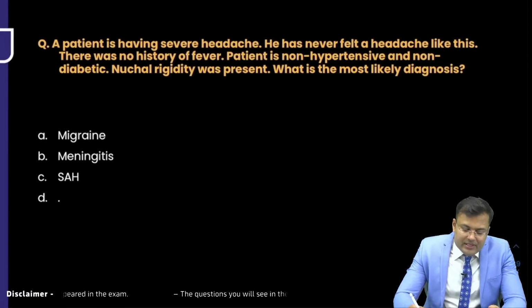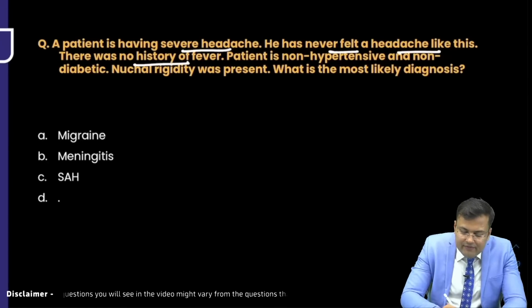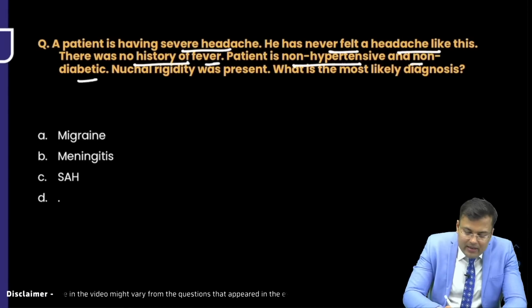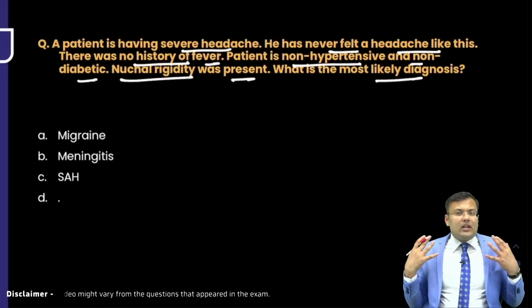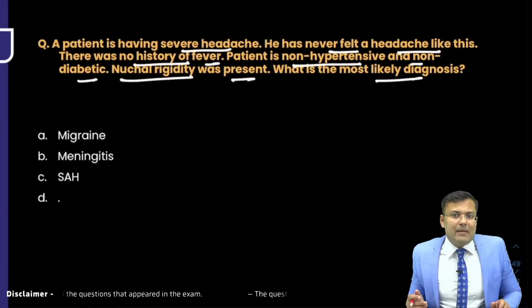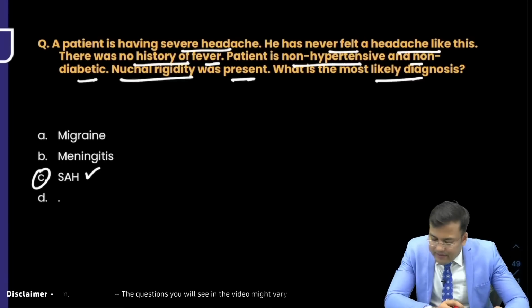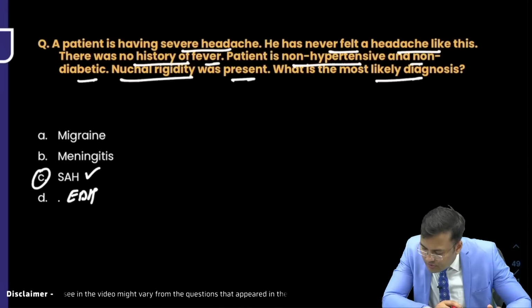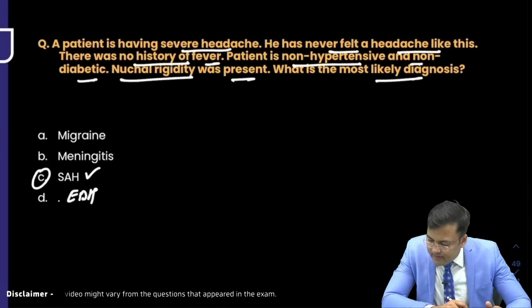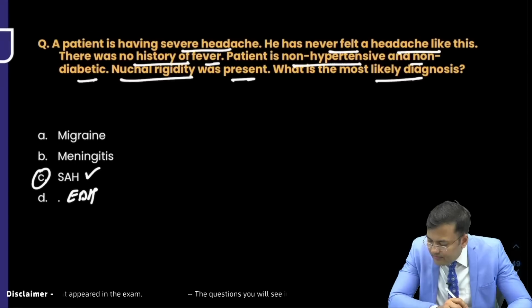Next question, the patient is having severe headache. He has never felt a headache like this. No history of fever. Non-hypertensive and non-diabetic. Nuchal rigidity was present. Most likely diagnosis: you know that subarachnoid hemorrhage leads to a headache which is described as the worst headache of life. So what is the correct answer here? Subarachnoid hemorrhage. Can you tell me? Okay, last option was EDH. Thank you. Thank you, Rushda. Encephalitis was also there. So was migraine there or not?